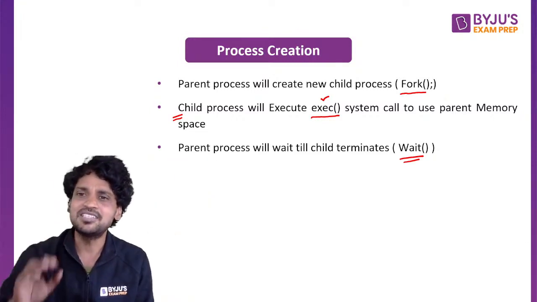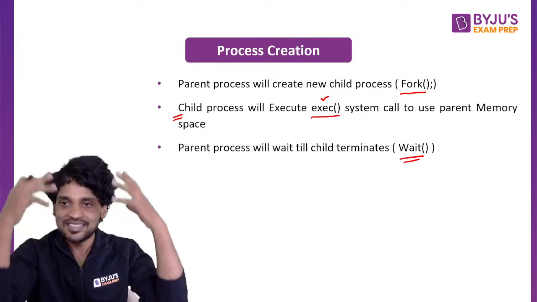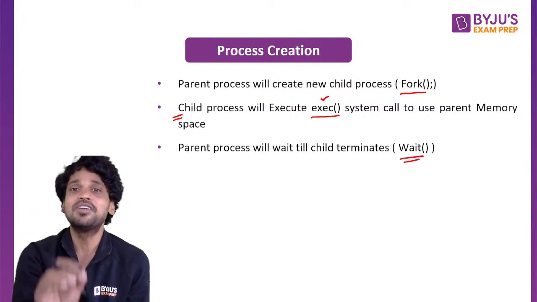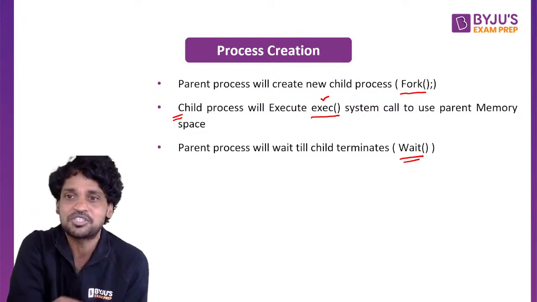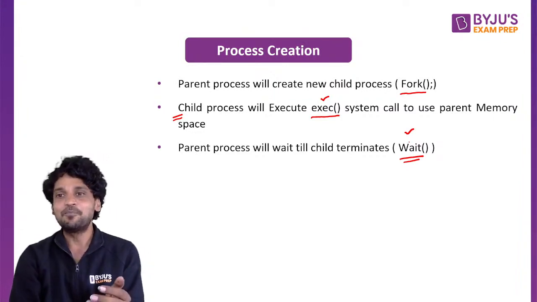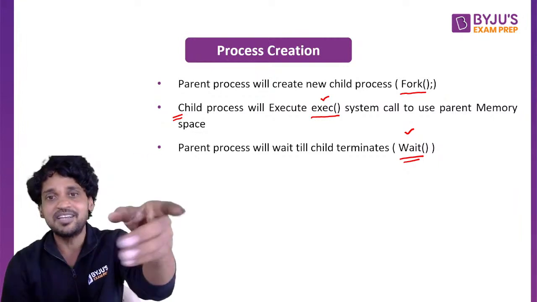As long as the child is executing for a parent, there is no purpose in executing the parent on the CPU because there is nothing to do. So for that reason, the parent process will wait till the child process finishes by executing a system call. This wait system call requests the operating system to put the parent process in a waiting state.